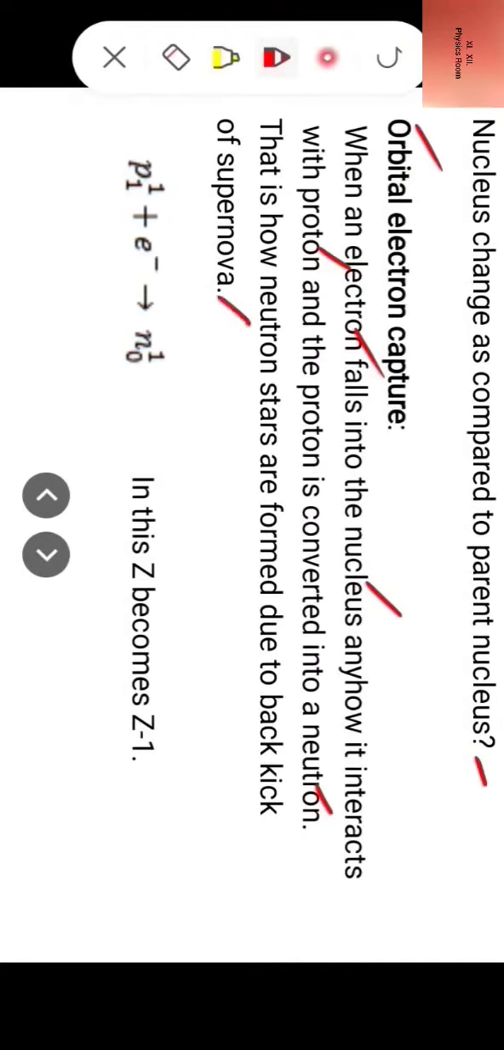And you know what happens in a supernova? Due to the backkick, the core is compressed to tremendous densities and electrons are pushed into the nucleus, where they interact with protons and convert them into neutrons. So neutron stars are formed. This is the theory behind the formation of neutron stars. So what happens? Proton 1 plus an electron gives you a neutron N10. So here Z becomes Z minus 1.